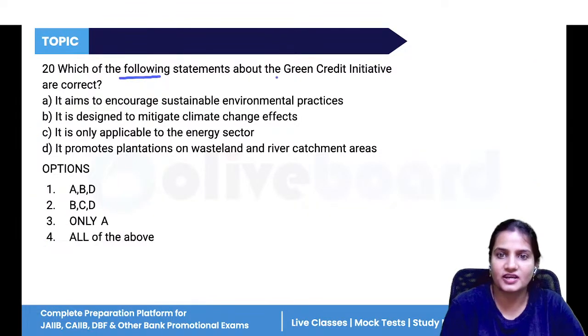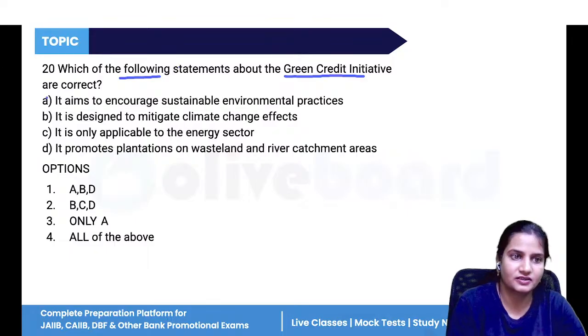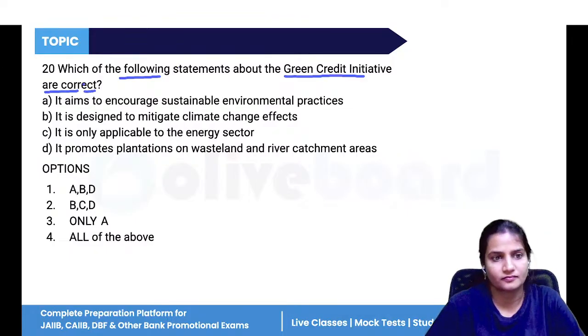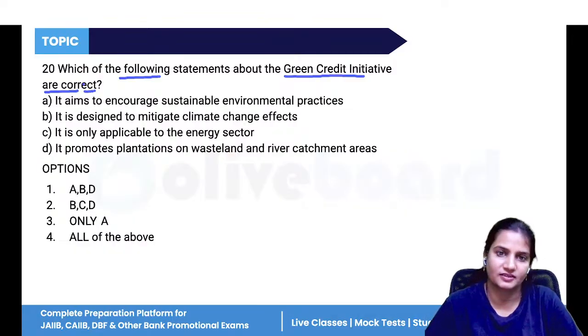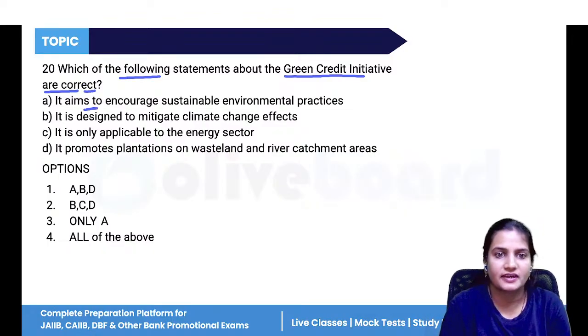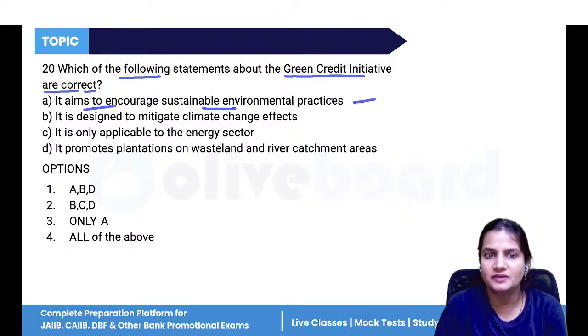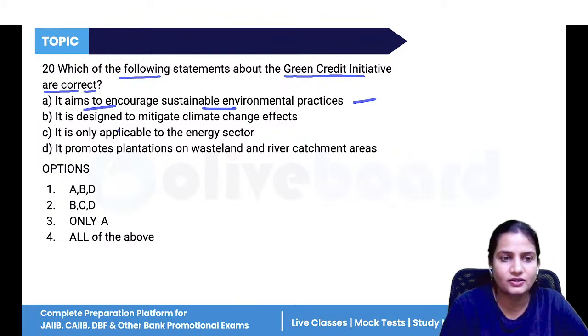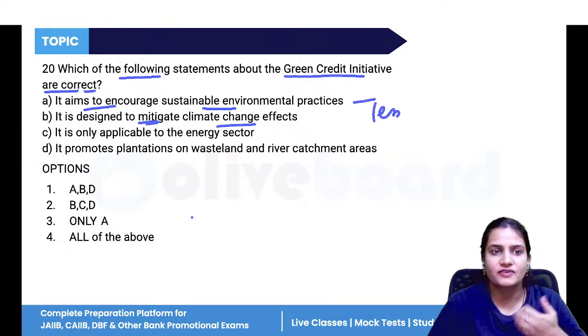Now, which of the following statements about the Green Credit Initiative are correct? The Green Credit Initiative comes from green and sustainable financing. So it aims to encourage a sustainable environment. Yes, green means it is encouraging sustainability. It is eco-friendly. It is designed to mitigate, mitigate means to lessen, the climate change. Yes, we are saying that nowadays climate change is happening.